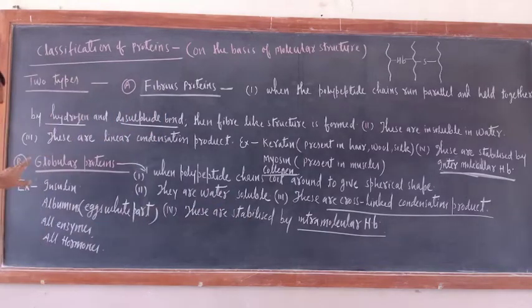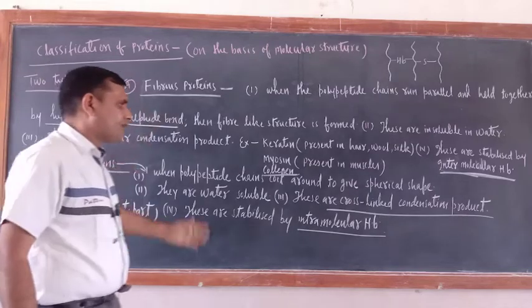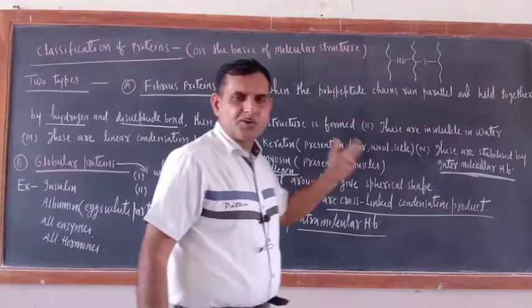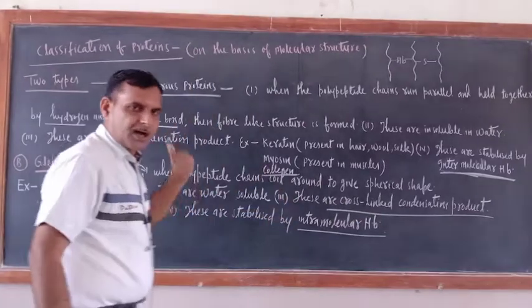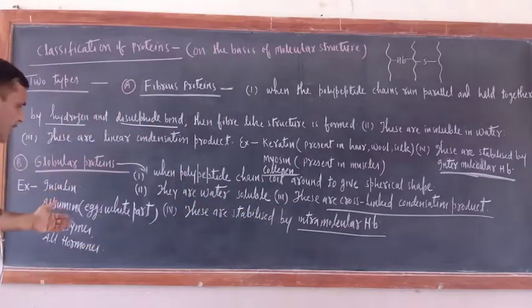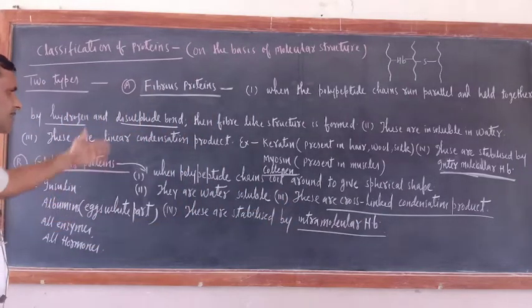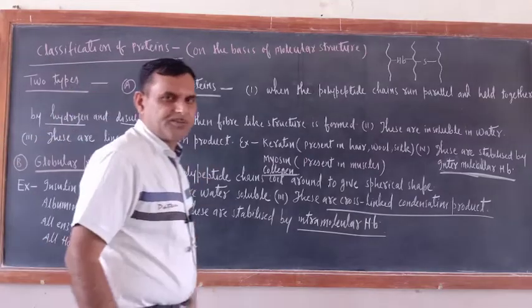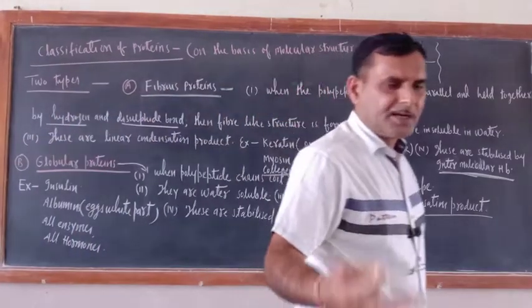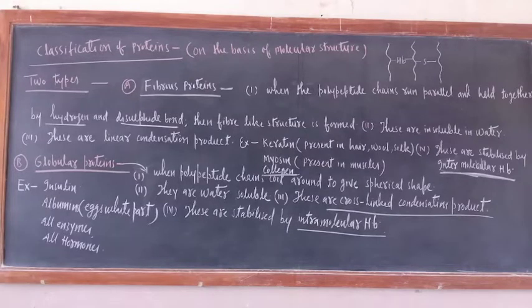Now what are the examples of globular protein? The best examples are insulin and albumins. And what is albumin? The white part of eggs. All enzymes and all hormones belong to this category only, globular protein. So if you write point by point, the distinction will also be ready. Always remember that they may ask one particular example, or they may ask the difference between. In this way the classification of proteins is over.